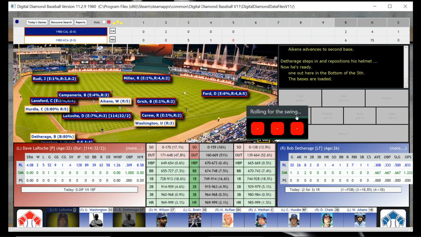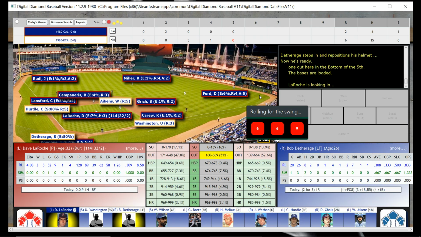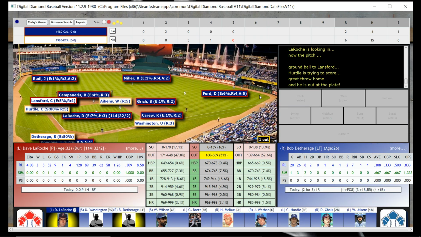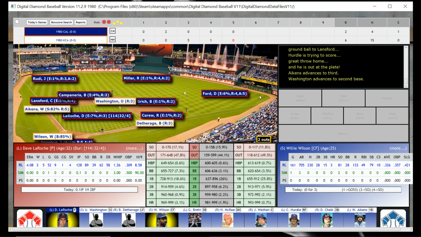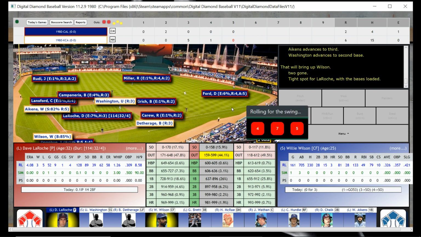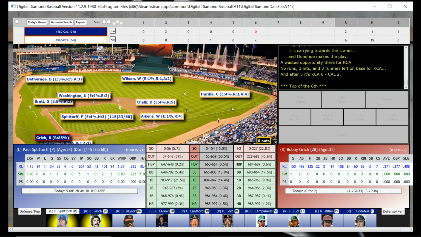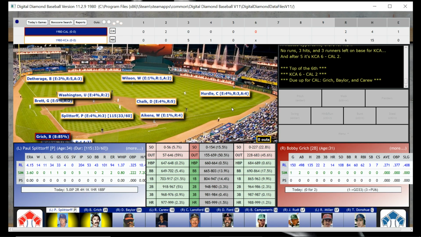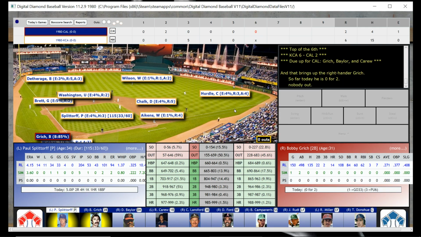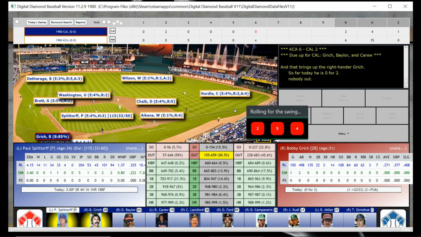And Deathridge is up. And Deathridge is out. So now there's two down. We don't have a run in yet, but we have Willie Wilson at the plate, who was a very good hitter in 1980, and he's out. So Bobby Grich will be the batter for California here in the top of the sixth. We still got Splittorff going strong. At least in my opinion, he's going strong. We'll see what that roll comes up as.